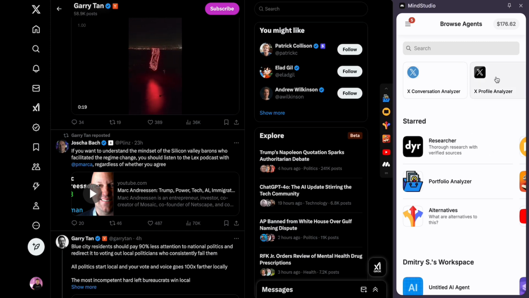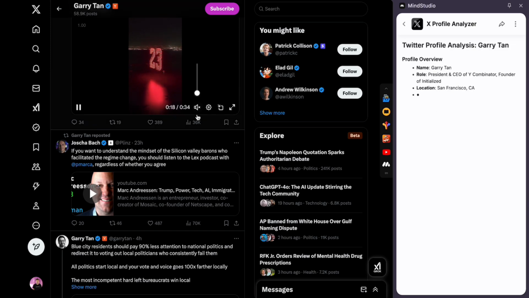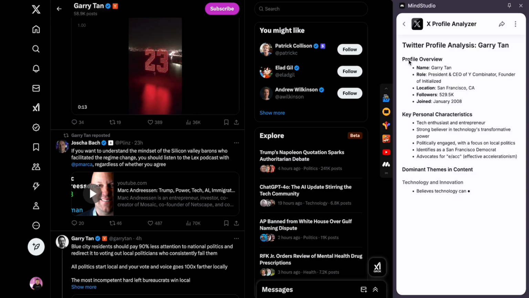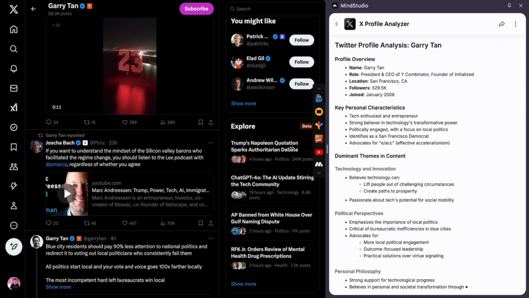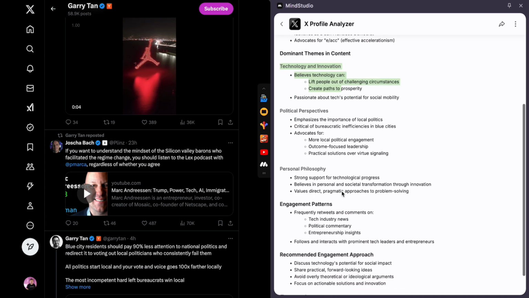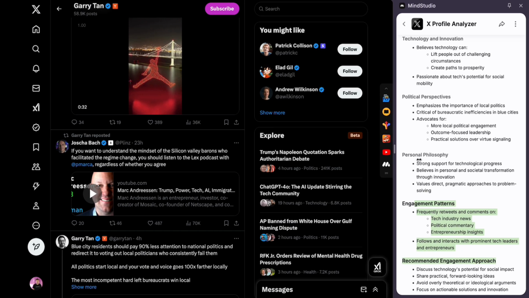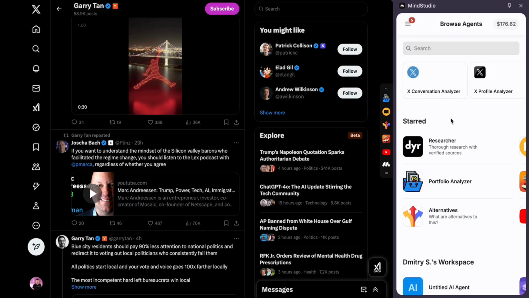One of those agents is X Profile Analyzer. So I can just click that. And again, it's going to grab Gary's profile and create this really comprehensive analysis of who's Gary, what's he about, what does he care about, what are the dominant themes in his content, his engagement patterns, things like that. So it's really powerful that you can just have that right there with a click of a button.